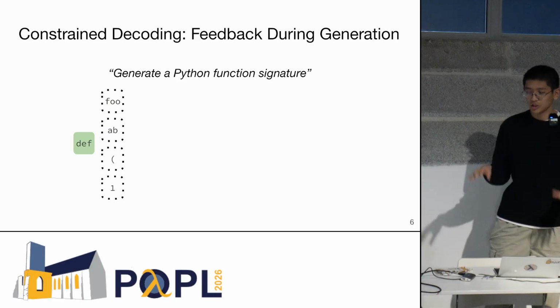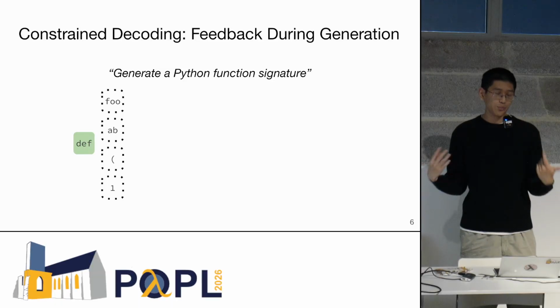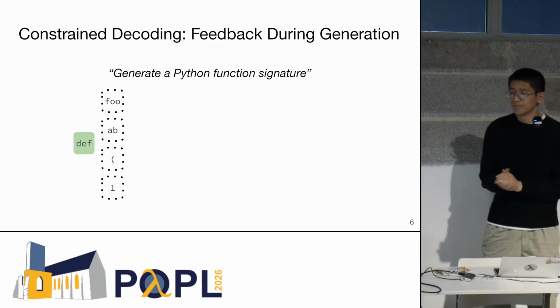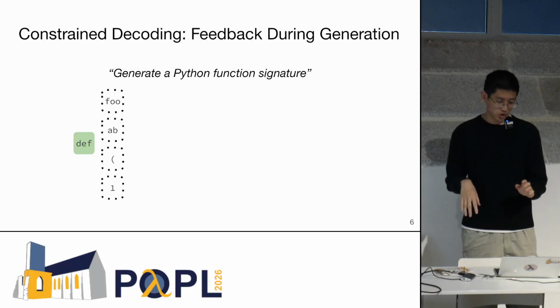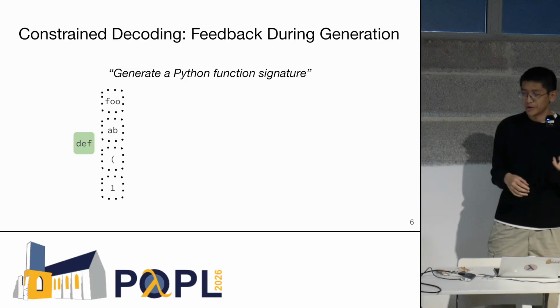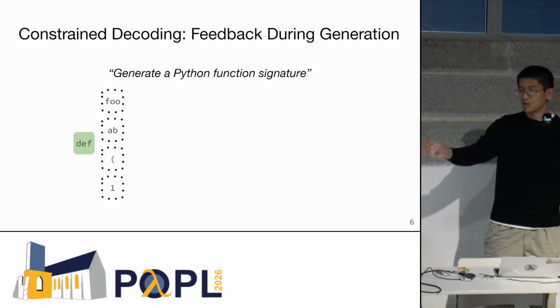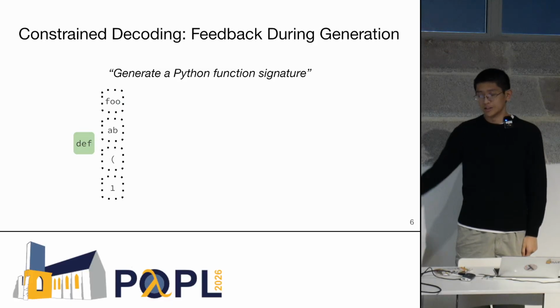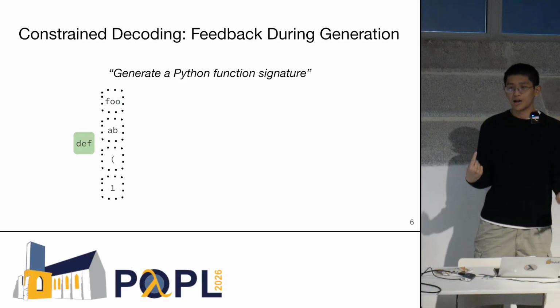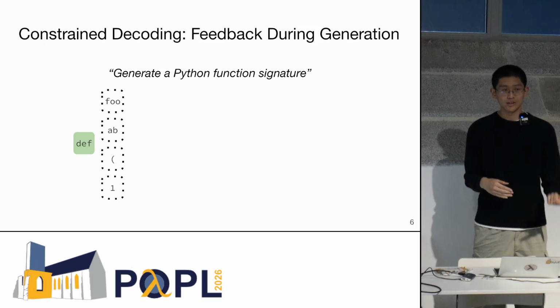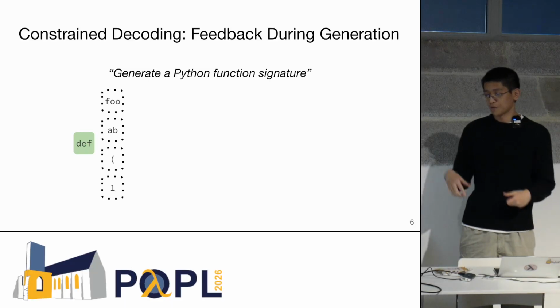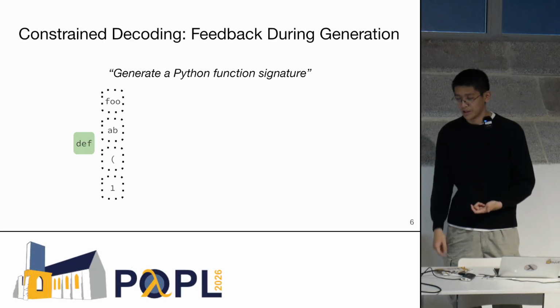I'm just going to explain this idea with a simple illustrative toy constraint. Let's say that we're asking a LLM to generate a Python signature. Just a bit of background on how LLMs work. If the LLM has generated some text, like maybe def, internally they maintain a probability distribution over which tokens can come next. So maybe this is foo, AB, open parentheses, and 1.